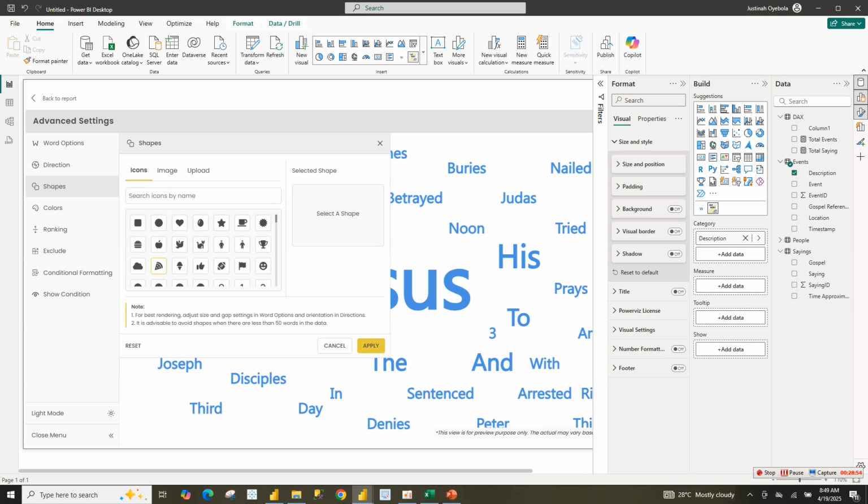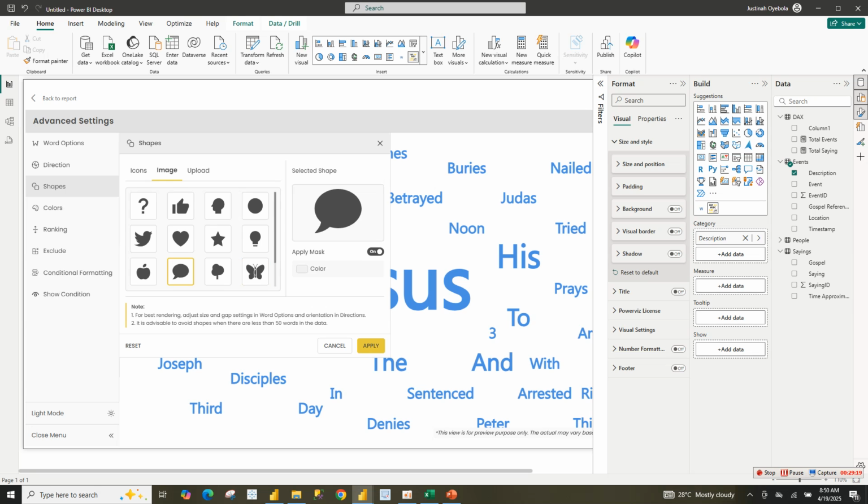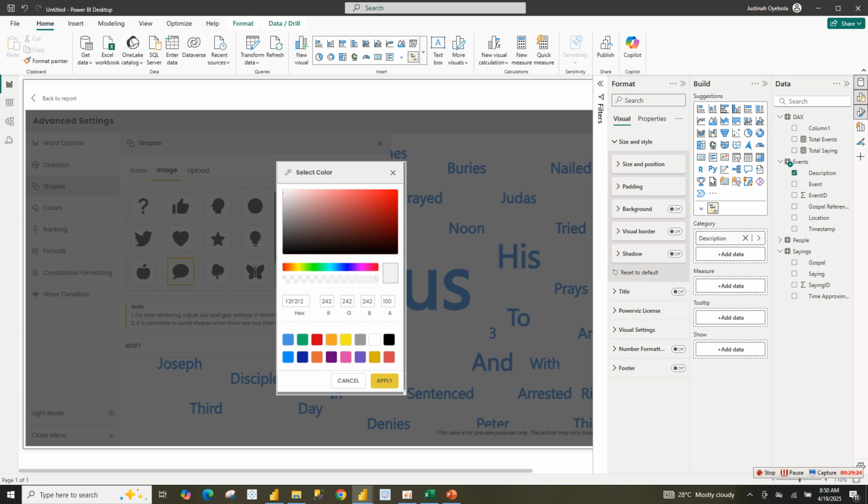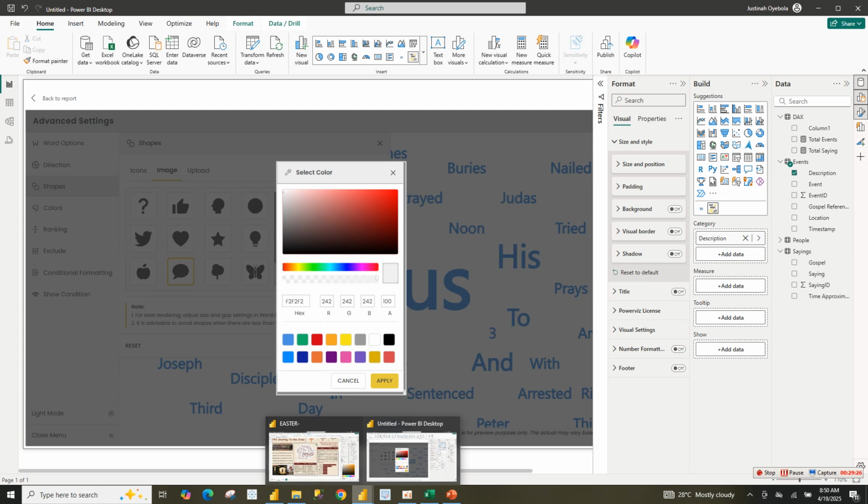Then I use this shape. Where's the shape? The fine shape that I use. I'm trying to look for it though. Okay. So once you get here, click on image. So I use this one. Then apply color. You can decide to apply the color code that we have been using.